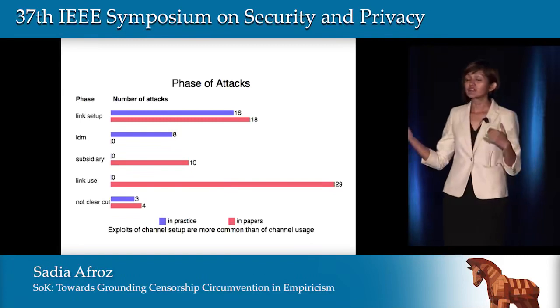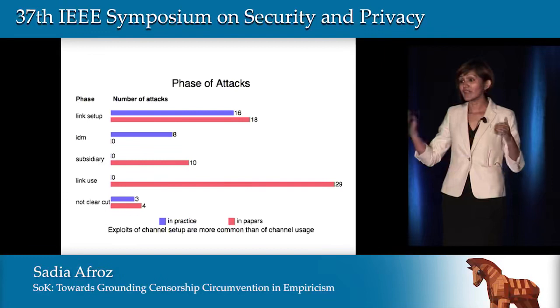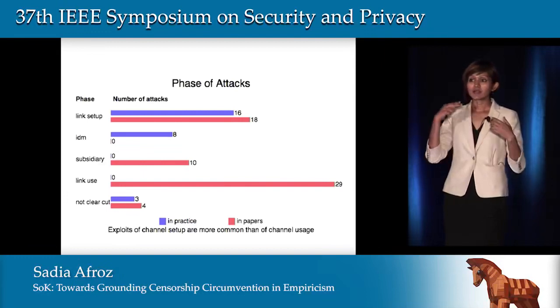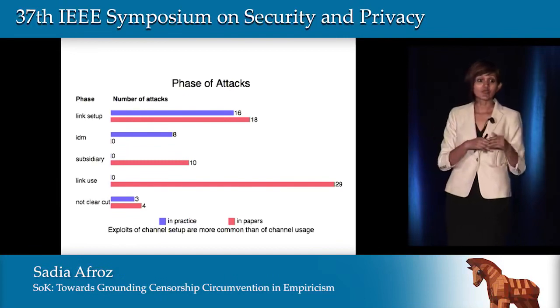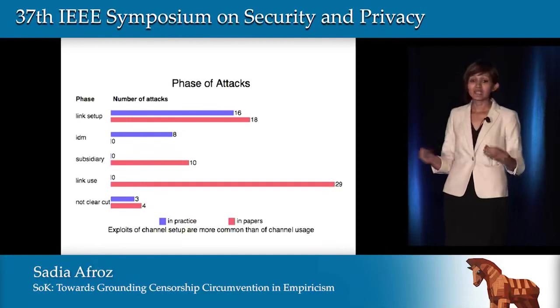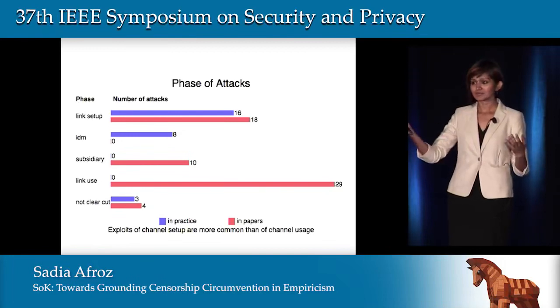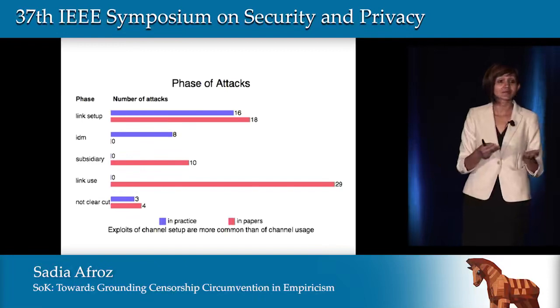We looked at several properties of the attacks. The first property we looked at is at which phase of the connection the attack happens. The attack can happen when the user is collecting identifiers. The attack can happen during setting up a system, or it can happen while using the system. It can also happen when a censor, in its spare time, connects to a server to see what kind of response it gives, and that is the attack we call a subsidiary attack.